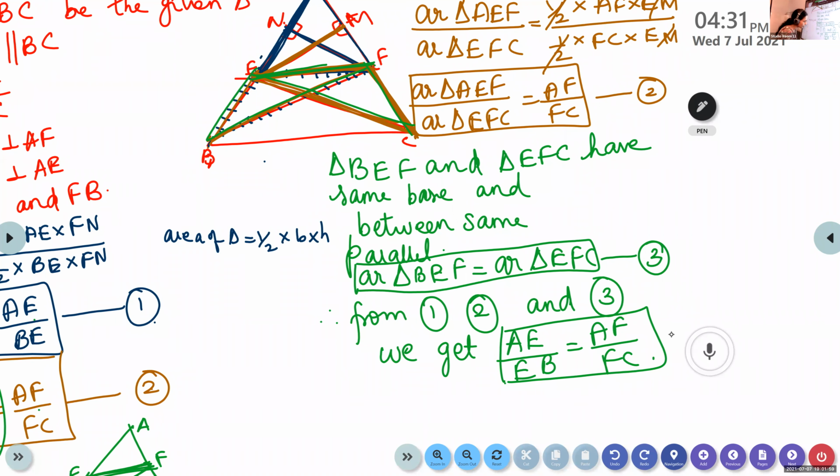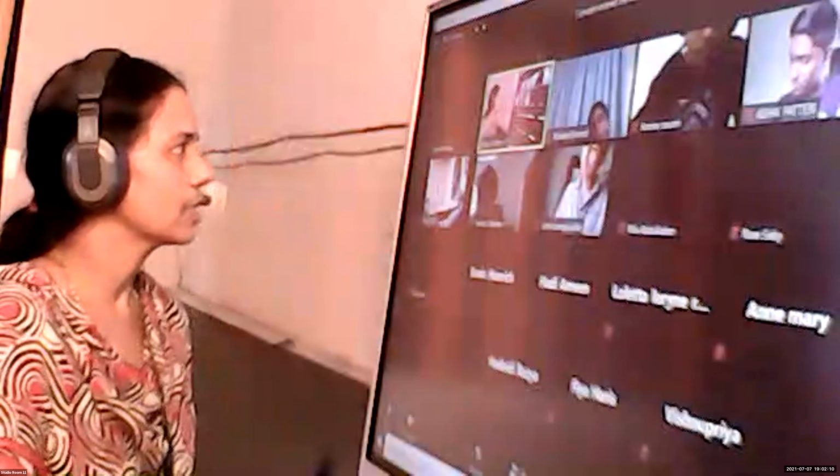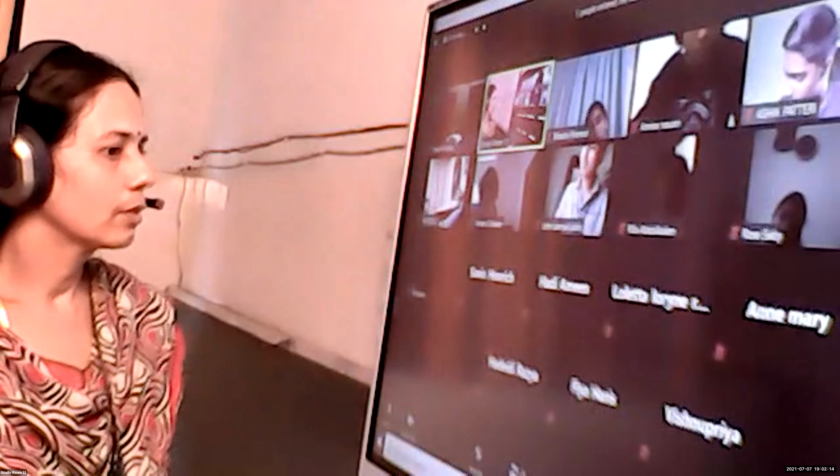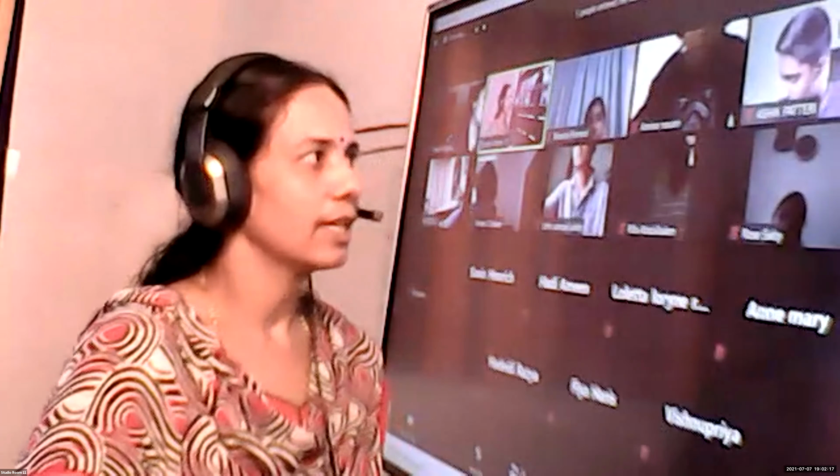And finally, we have proved it, so we have to write, hence proved. This is how we have to write the theorem for the exam. In this format only you have to write whenever you are asked to write the proof. So learn and write the theorem.